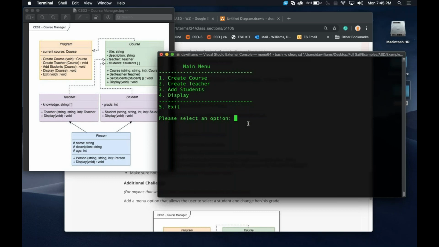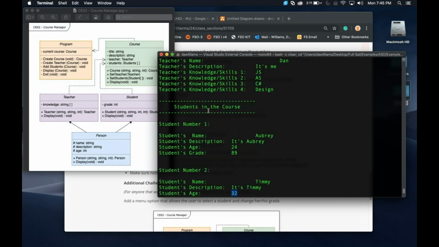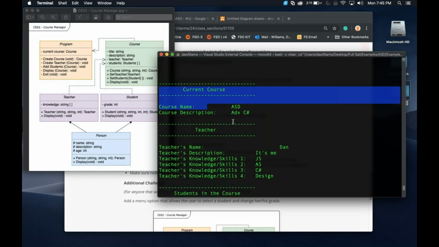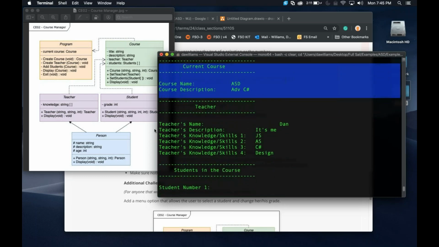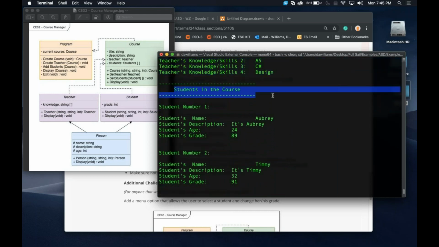Now, when we go to display this, Timmy, I just saw that. He put, I wish, right? 91 is going to be happening. So here we go. We have now displayed all the current course information. Here's the name and the description. The teacher information now, because we have everything inside of there. And now we have all the students in the different course.